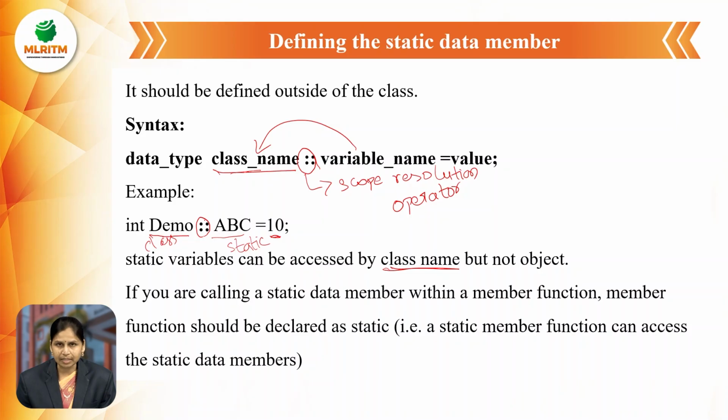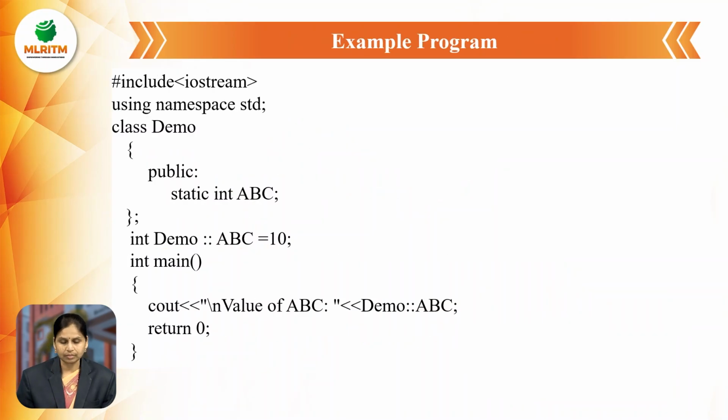If you are calling a static data member within a member function, that member function should be declared as static. Whenever we want to access a static data member within a function, that function should be declared as static only. It means the static variables cannot be used in non-static functions.